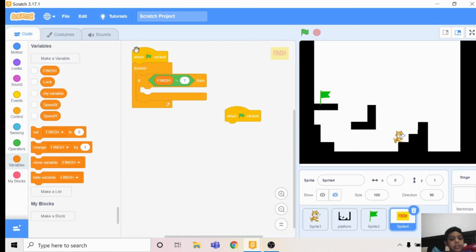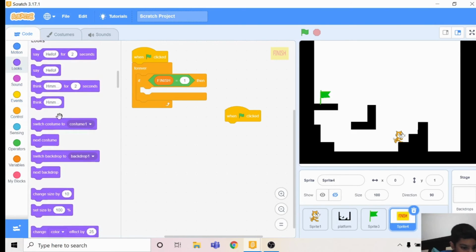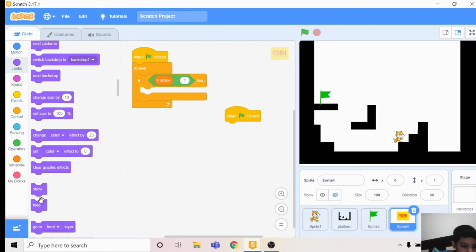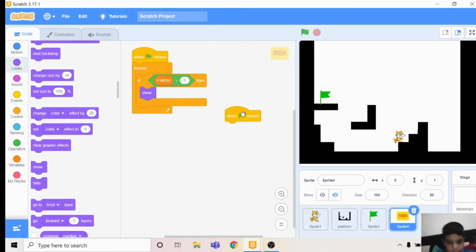When flag is clicked, forever, if finish equals 1, then show. Go to looks, scroll down, and you get a show.